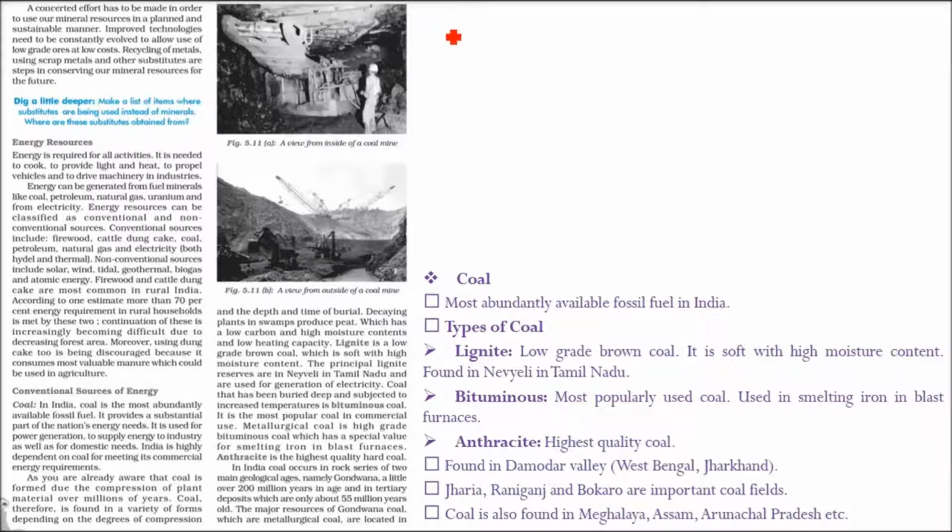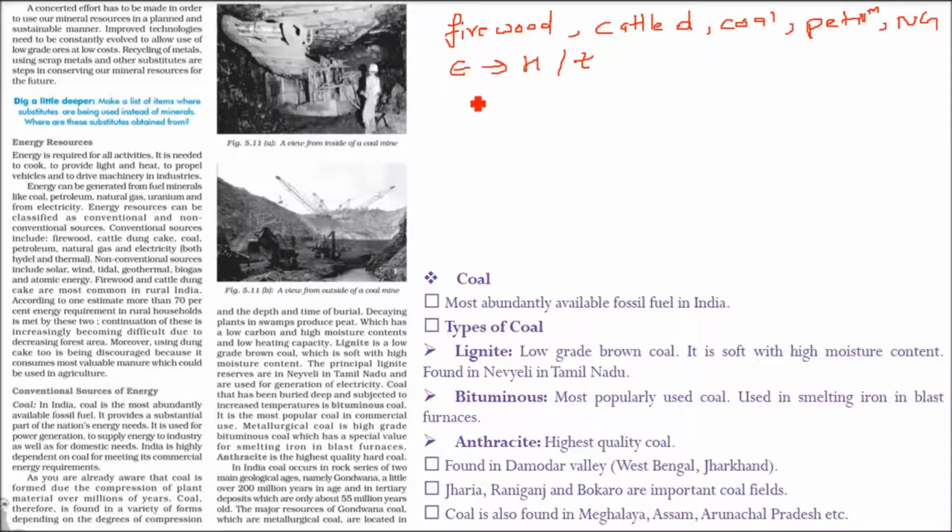For example, firewood, then cattle dung, then coal, petroleum, and natural gas. And of course electricity, both in the hydel form as well as thermal. These all are being used as conventional sources of energy.